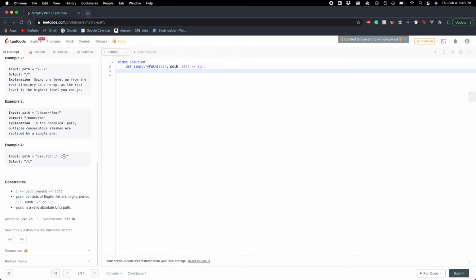And then finally we see C. So we're going to be going from just slash to /C. And of course, we don't have a trailing slash in our output, which is why our answer is just /C.